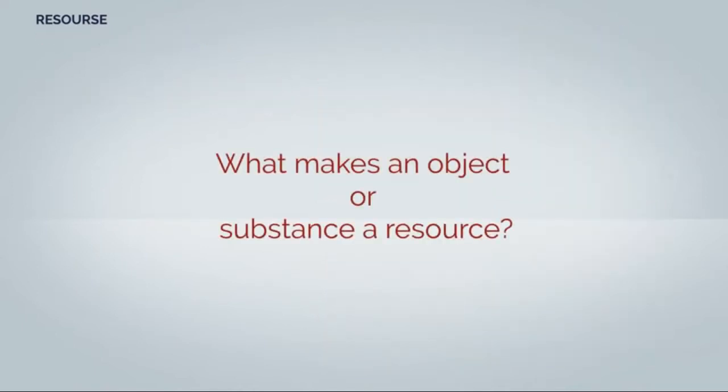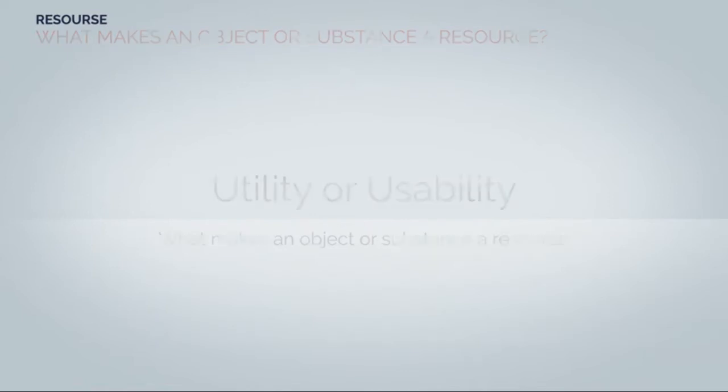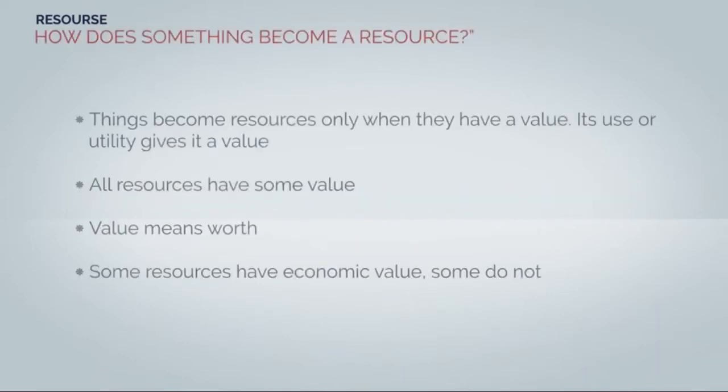So you must be wondering what makes an object or a substance a resource. Utility or usability is what makes an object or substance a resource. How does something become a resource? Things become resources only when they have a value. Its use or utility gives it a value. All resources have some value. Here, value means worth.